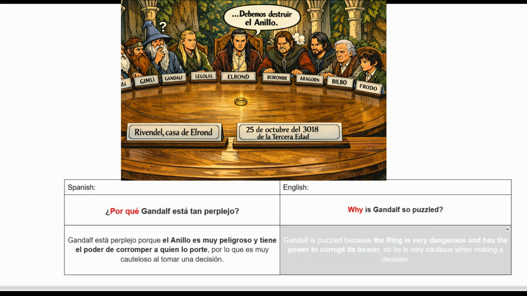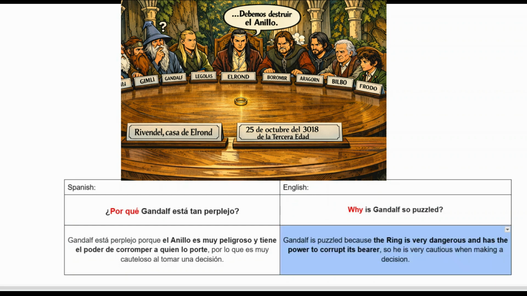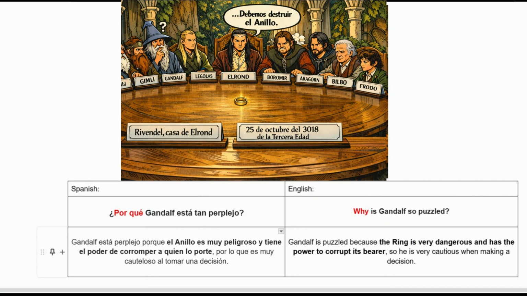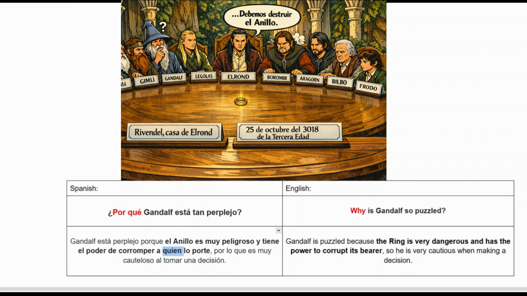So this long sentence translates to, Gandalf is puzzled. Puzzled is perplejo, because the ring is very dangerous and has the power to corrupt its bearer. It has el poder de corromper, so the power to corrupt, a quien lo porte. In Spanish, it's not bearer, it's whoever carries it, okay? Quien in this case is like whoever, and lo porte carries it. And he is very cautious when making a decision. So, es muy cauteloso al tomar una decisión.